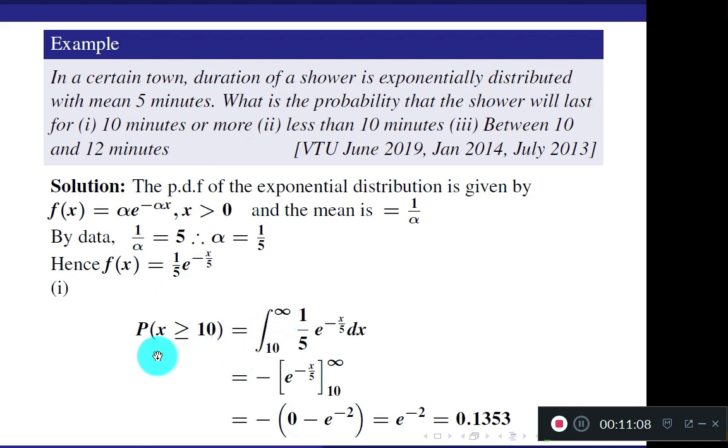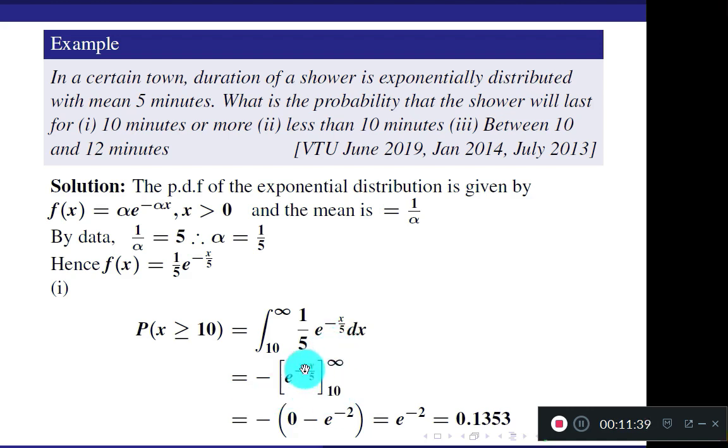Remember, you have two methods here. Either you can write 1 minus P of x less than 10, the complementary event, or I am directly using the direct method, 10 to infinity, your function f of x dx. Integrate e to the power minus x by 5. When you integrate, you get e to the power minus x by 5 divided by 1 by 5. Again 1 by 5 cancels. You get only this term with the negative sign, divided by minus 1 by 5, so you get a negative sign.